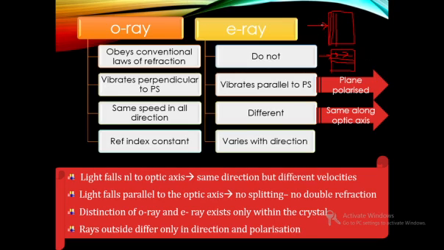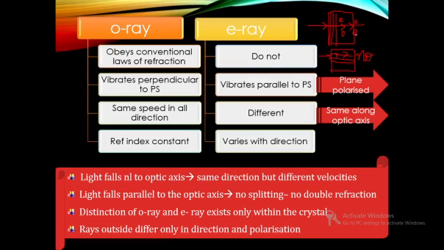But if the incident light is falling normal to the optic axis, they have different velocities. So the ordinary ray and extraordinary ray will be moving along the same direction, but maybe the ordinary ray will be preceding the extraordinary ray, or it could be the ordinary ray following the extraordinary.